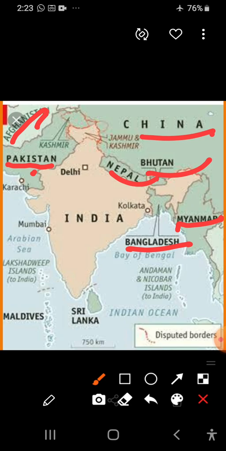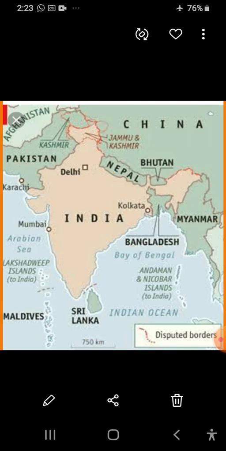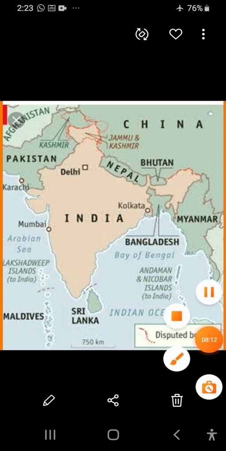Here the countries Myanmar and Bangladesh are to the east of India. Then dear student, Sri Lanka and Maldives. These countries lie to the south of our country, and these all are our neighboring countries. Understand, student? Once again I will explain here.